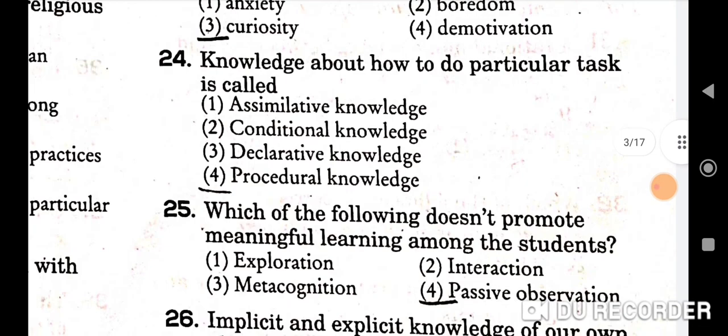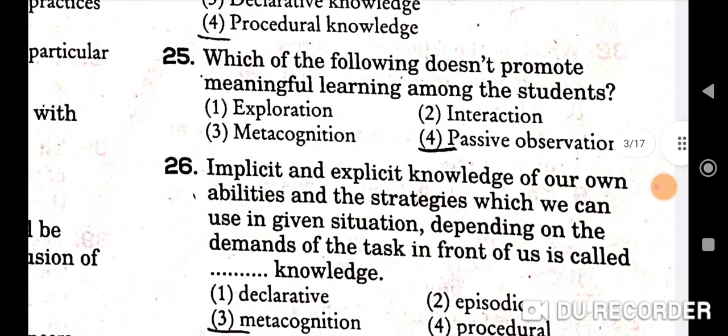Next question is, a teacher should plan activities which yield dash among learners. So a teacher should plan activities which yield curiosity among learners, right? So third will be the correct option here. Next is, knowledge about how to do particular task is called procedural knowledge. Fourth will be the correct option. 25th question, which of the following doesn't promote meaningful learning among the students? So passive observation. Fourth will be the correct option.